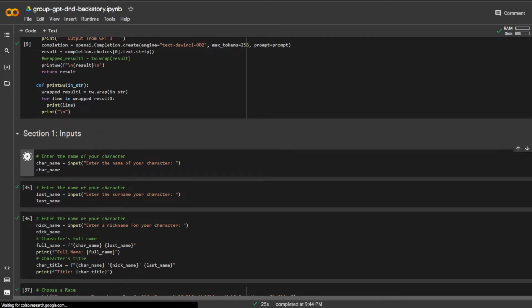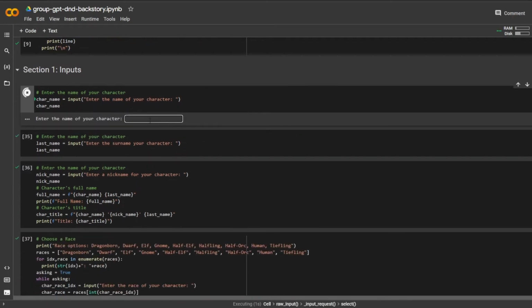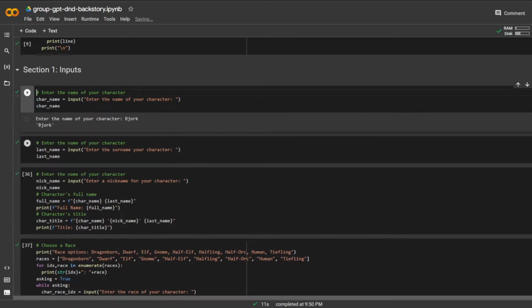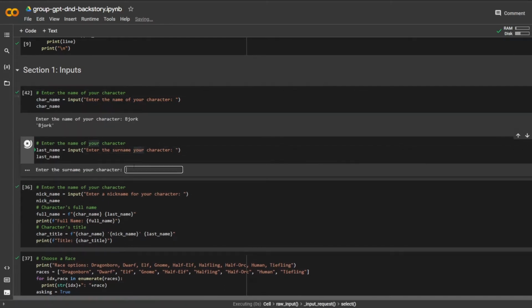Same initialization as before, so I'm not going to go through that. Let's go ahead and enter a name. As an experienced D&D player, I've made up a lot of different characters, so now I'm a little more creative with my names. I'm going to make Bajork, and his last name is Bedorgahorn.